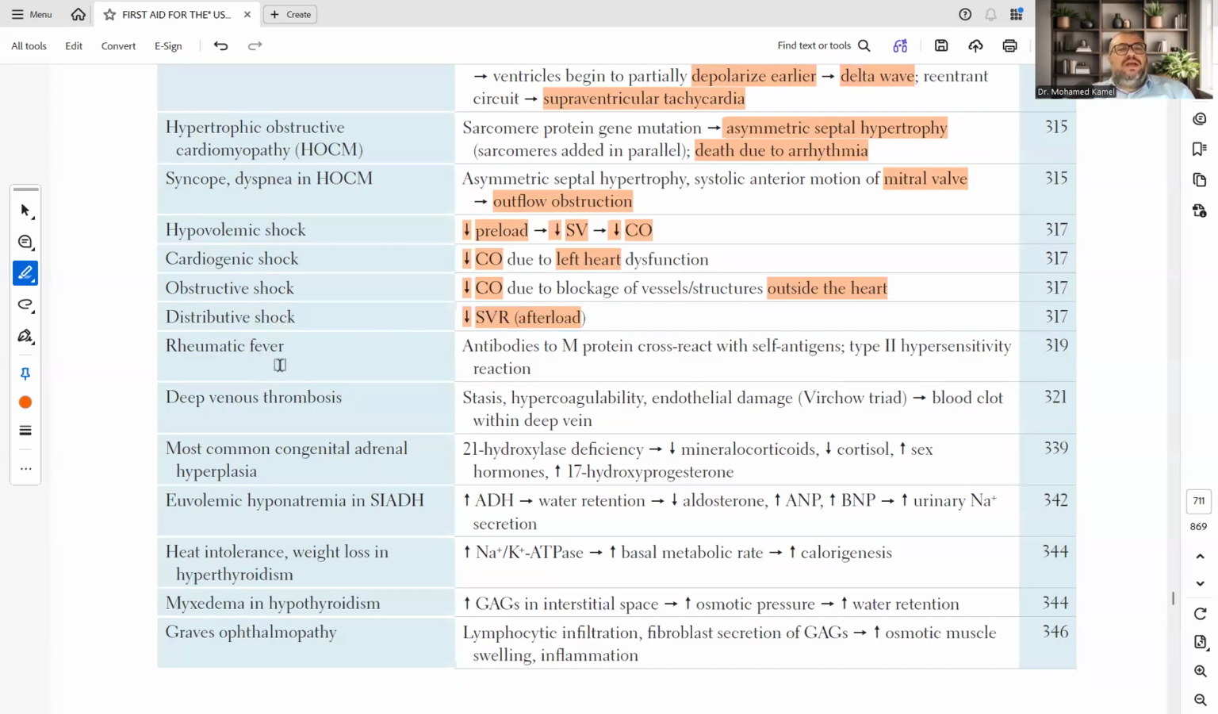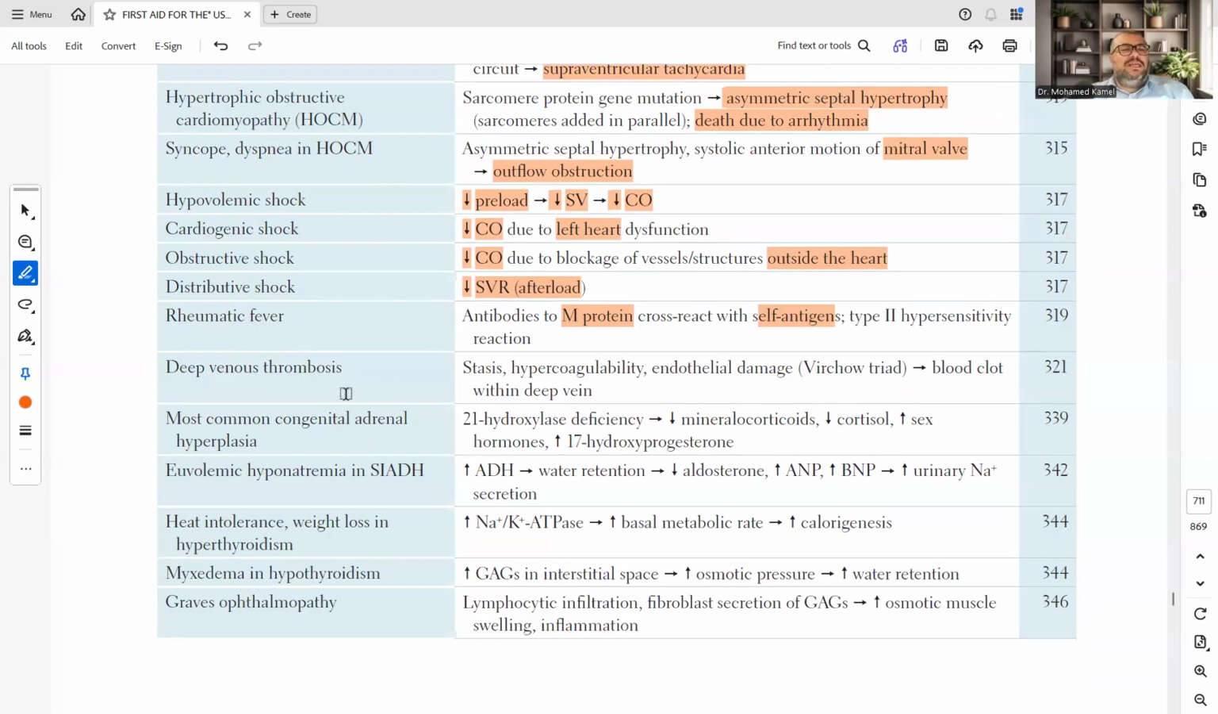Rheumatic fever, antibodies to M protein cross-react with self-antigen. It's called, I think, molecular mimicry, something like that. Type 2 hypersensitivity reaction. Deep vein thrombosis: stasis, hypercoagulability, endothelial damage, Virchow's triad, these three things, blood clot within deep vein.